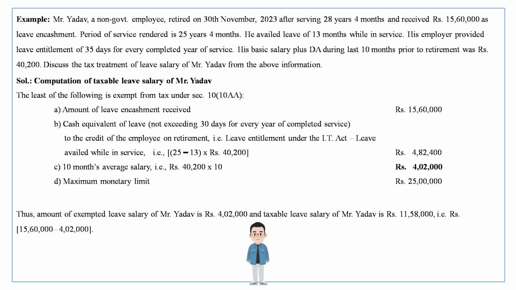Then 10 months average salary, 40,200 into 10 months average salary preceding retirement, that is 4,02,000, and maximum monetary limit 25 lakh. So in that case the exempt leave salary of Mr. Jadhav is rupees 4,02,000, which is exempt, and the balance is taxable, that is 11,58,000.